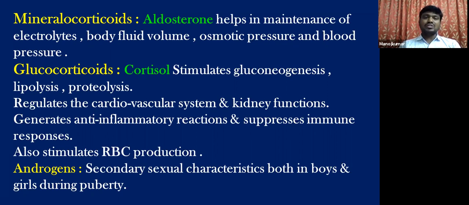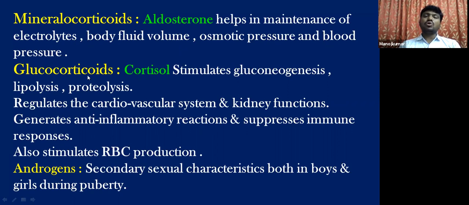Renin converts angiotensinogen into angiotensin 1. This angiotensin 1 is converted into angiotensin 2. Now this angiotensin 2 stimulates the release of aldosterone from the zona glomerulosa, and it helps in the maintenance of electrolyte balance and water balance.